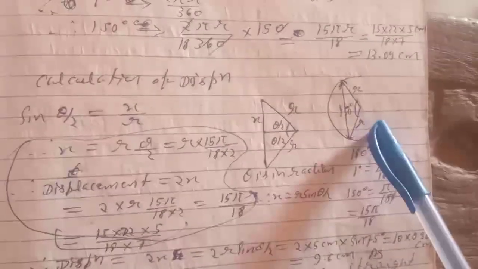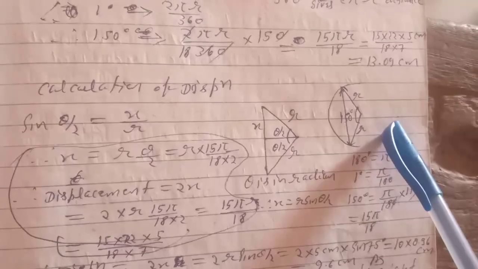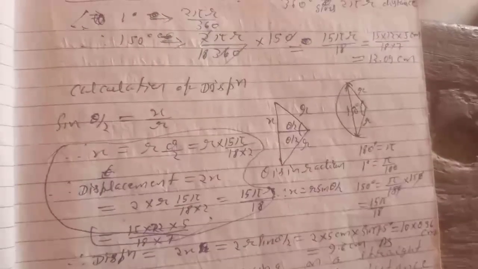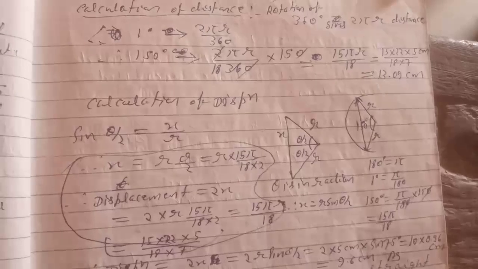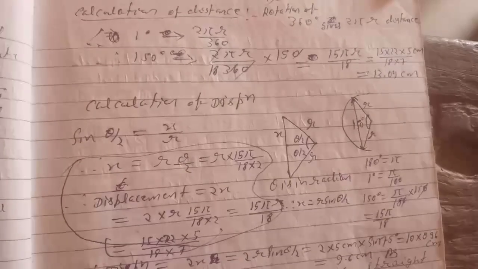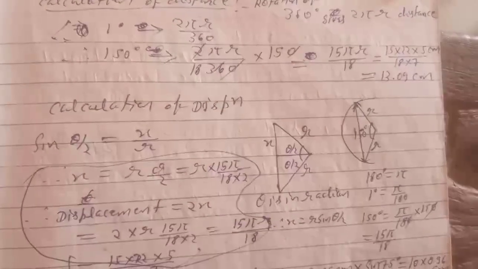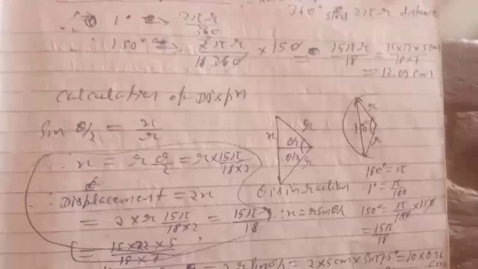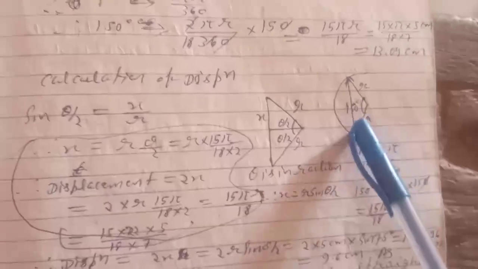This is the hour hand, and it makes here equals to r and r, and this is 150 degrees.